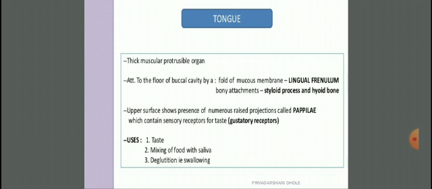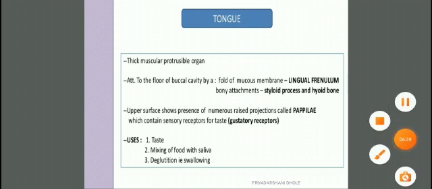These are the main functions of the tongue: taste, mixing of food with saliva, and deglutition, that is, swallowing.